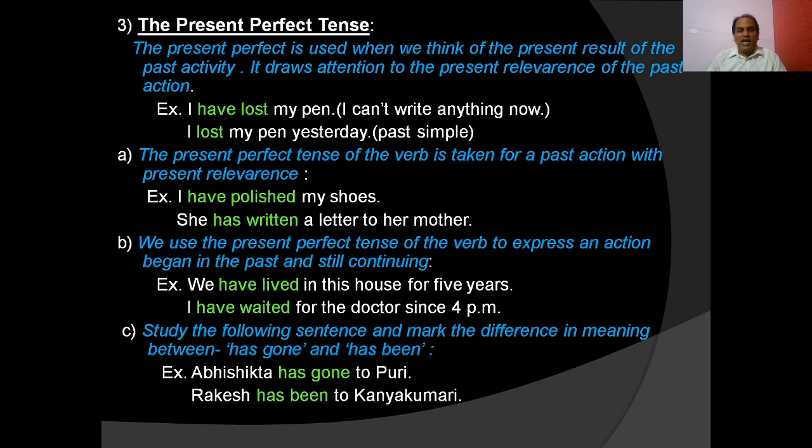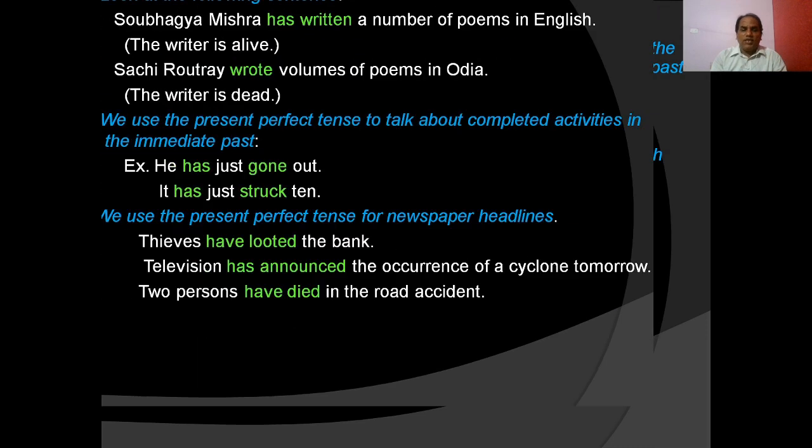So Abhishek has gone to Puri means Abhishek has already left here and he may be in Puri or he may return, but he is on his way. But Rakesh has been to Kanyakumari means once or twice he has been, now he may be at home. Okay, this is the difference between has gone and has been.